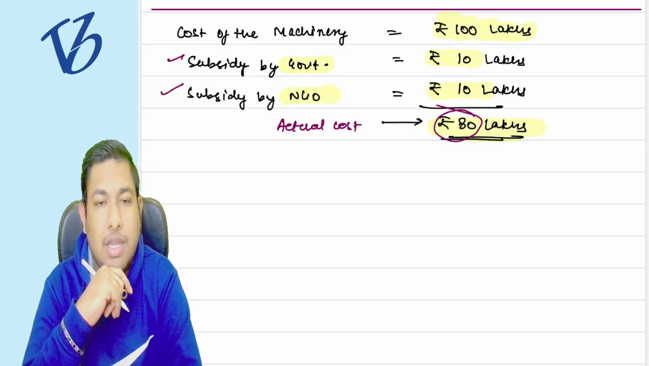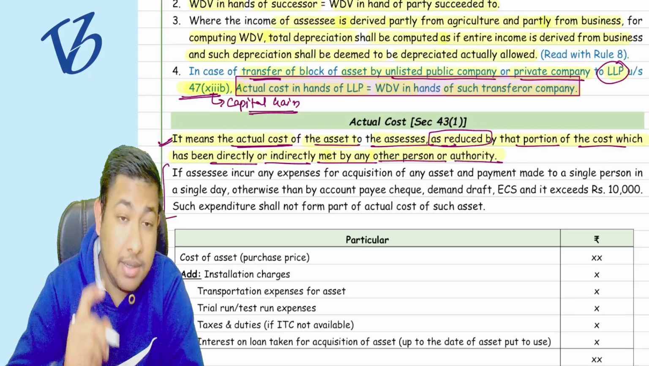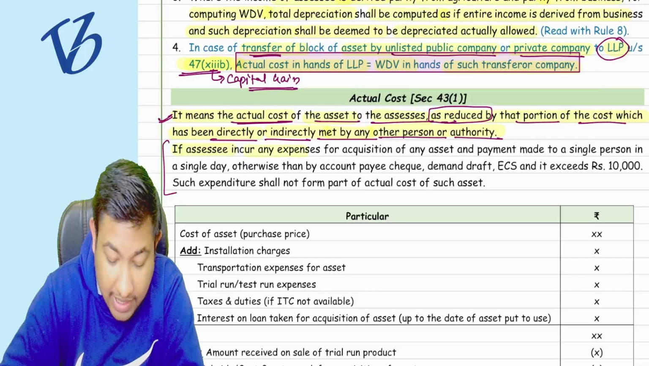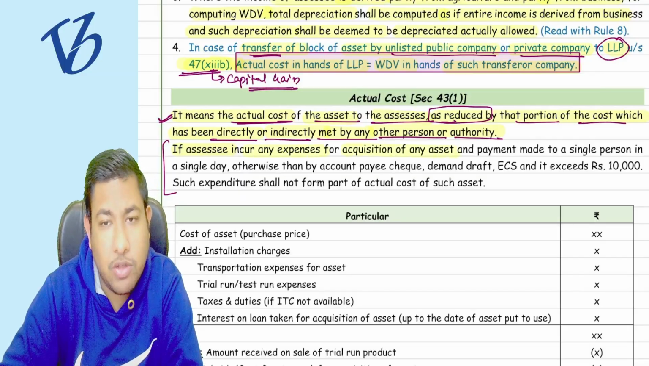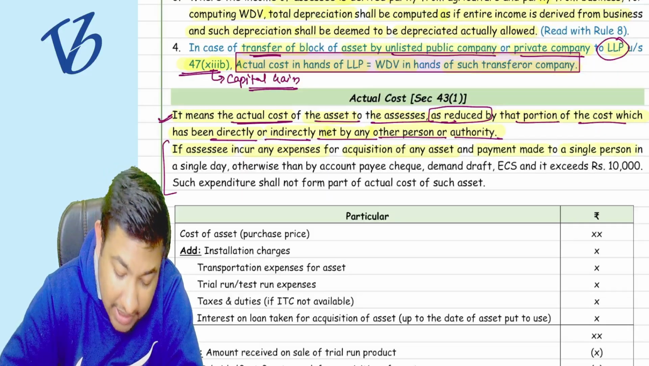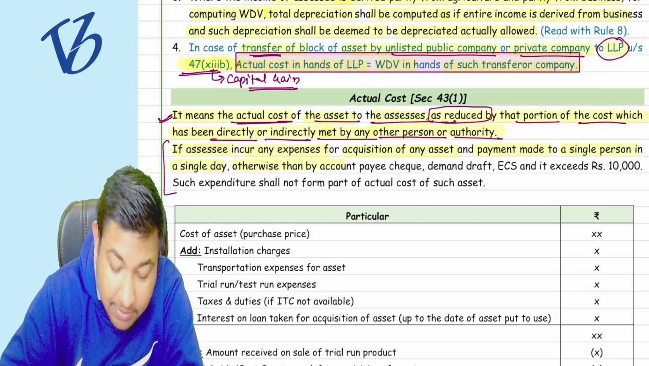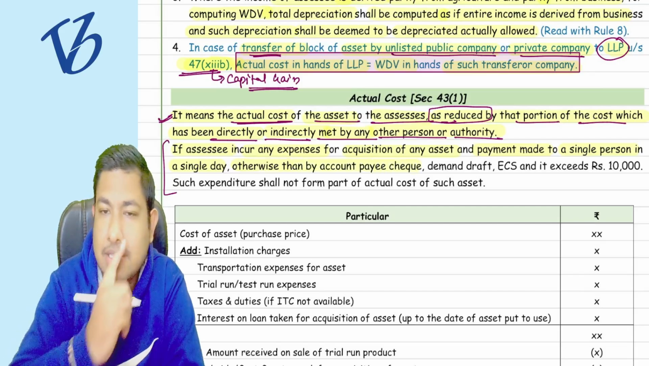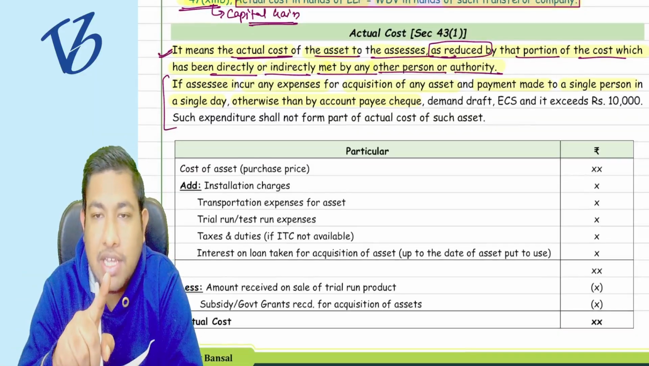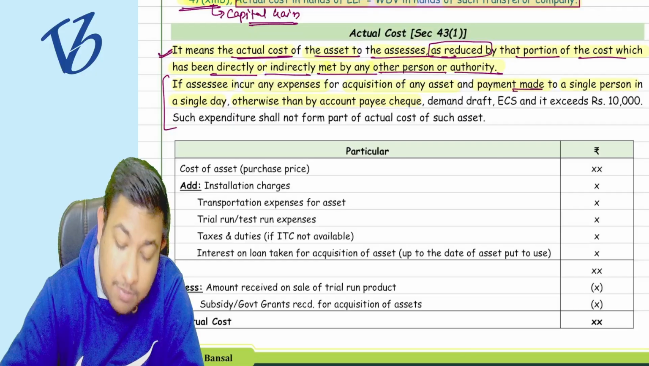But listen to me very carefully. They have stated a certain condition: if the assessee incurs any expenditure for acquisition of any asset and the payment is made to a single person in a single day otherwise than through an account payee cheque, that means if you are incurring any expenditure for acquisition of any asset and you are making any payment to whom?